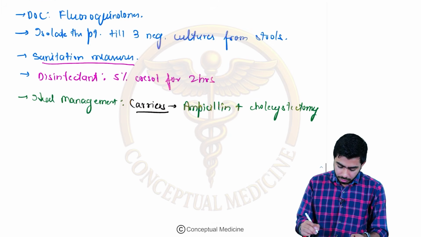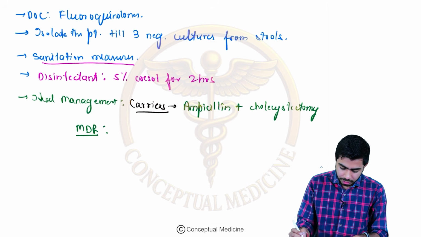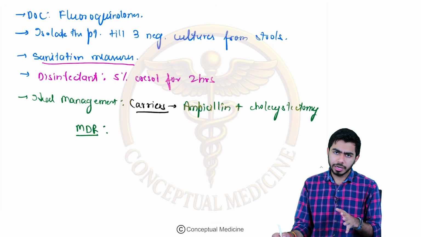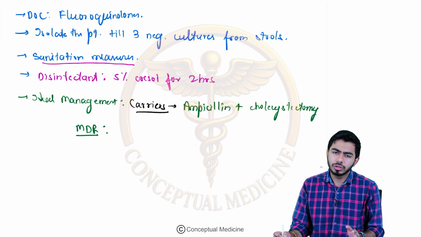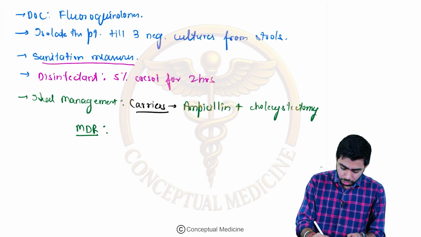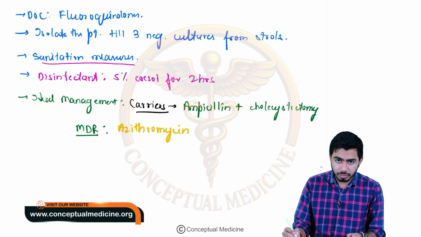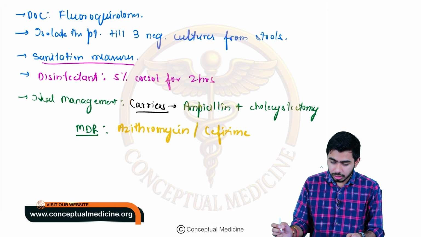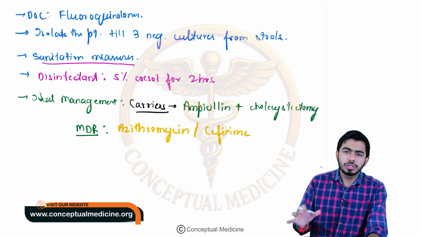Okay, and if there are multiple drug resistant cases, for example you are giving a fluoroquinolone and it is not responding at all, you might be giving some other drugs, for example cefixime. The azithromycin role has also been seen over there. So if multiple drug resistance cases are coming, azithromycin might be given, or cefixime, that is the cephalosporin, right? So that is about multiple drug resistance.